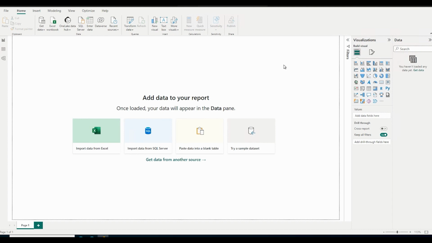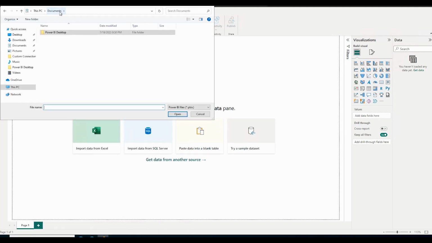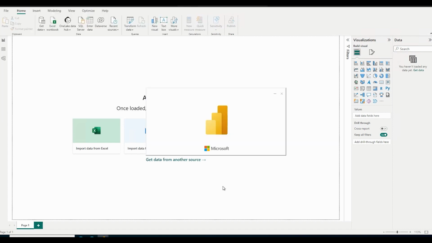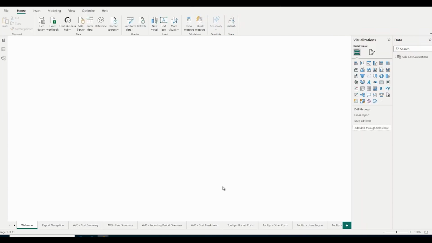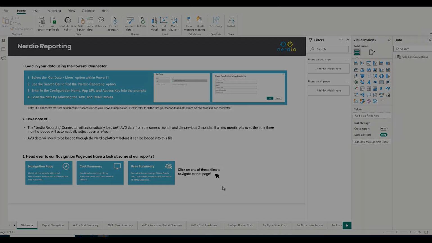Once connected, go to File. Under Open Reports, browse Reports. The reports are located under Power BI Desktop. And it's the PBIX file. Select that and open. And that brings us to the Nerdio Power BI Cost Attribution Reports. That is how to use the Power BI connector for Nerdio Cost Attribution Reports.